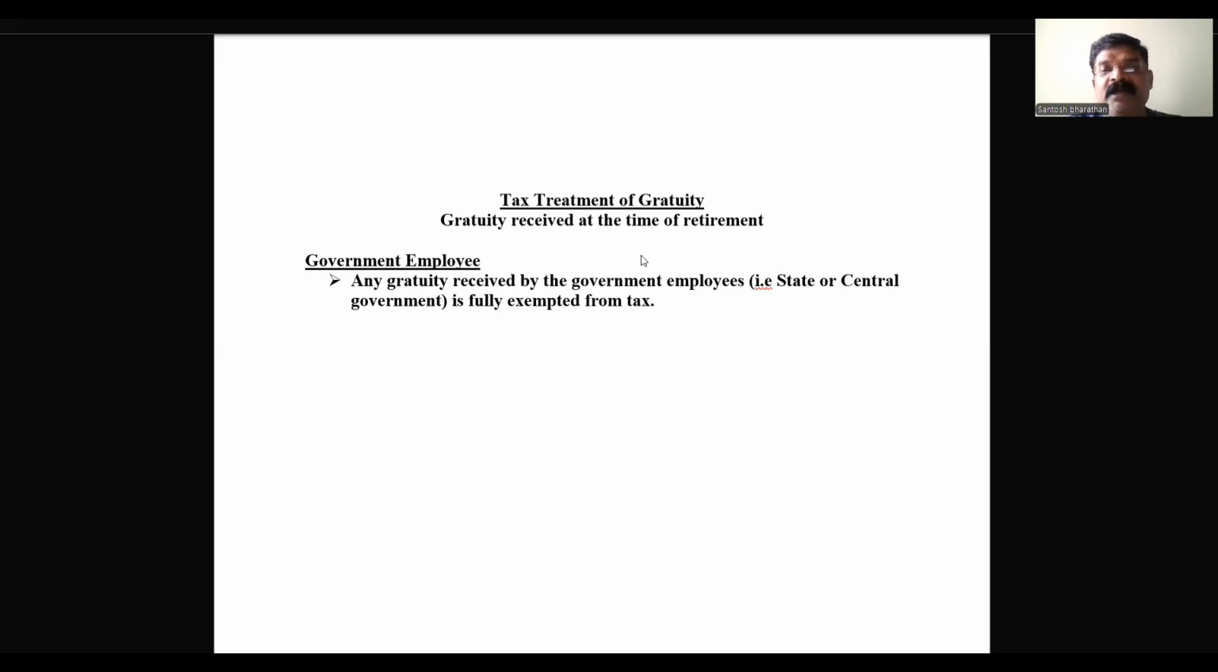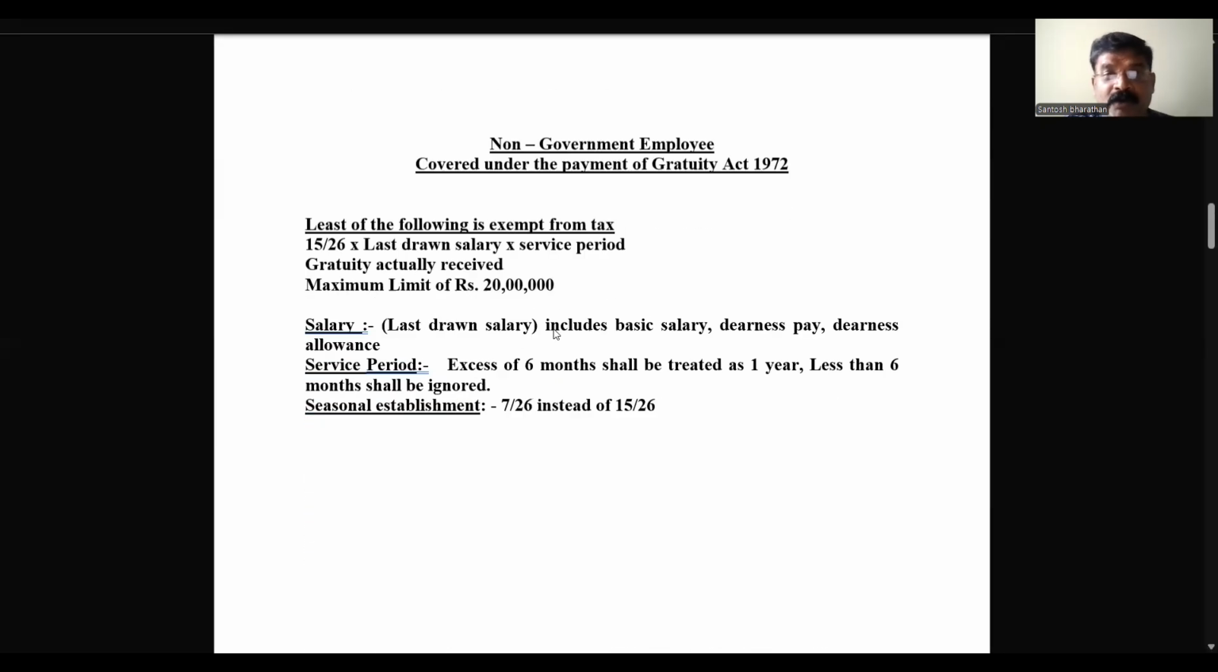Any gratuity received by a government employee at the time of retirement is fully exempt from tax. Say a government employee received 10 lakhs at the time of retirement. Nothing is to be deducted as tax. It is fully exempted, only in the case of a government employee. Here, when I say a government employee, he should be a state or a central government employee. Understood? So once again, any gratuity received by a government employee at the time of retirement is fully exempt from tax. Now we see how the tax treatment will be made for a non-government employee.